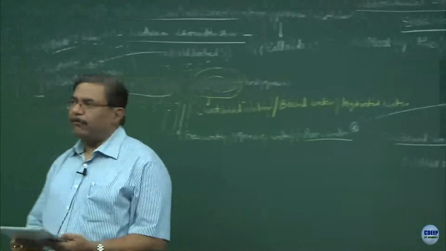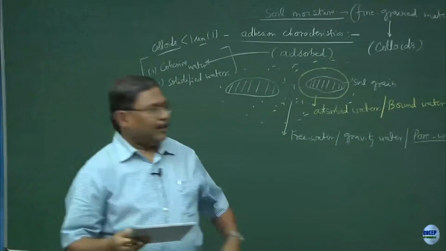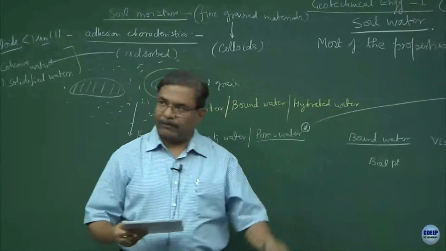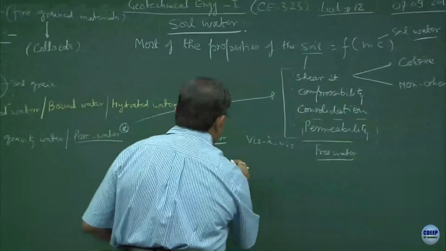Will bound water boiling point be more or less than the free water? It is all bound by the particle, and the particle is having a lot of electromagnetic forces. So, this is going to be higher than the free water, alright.